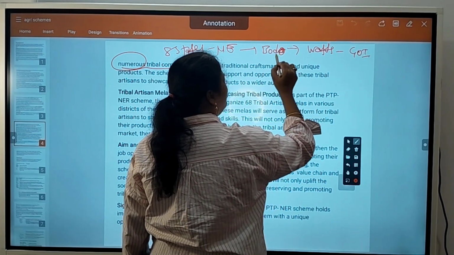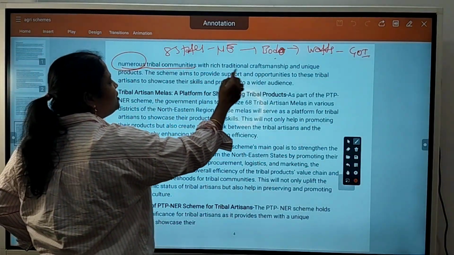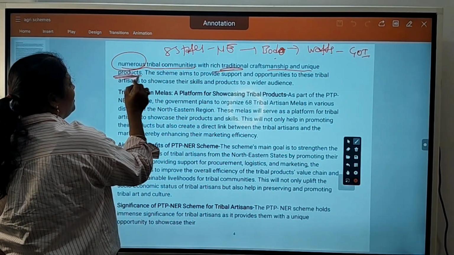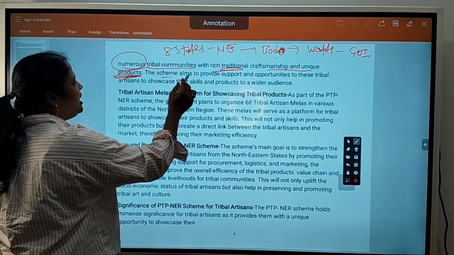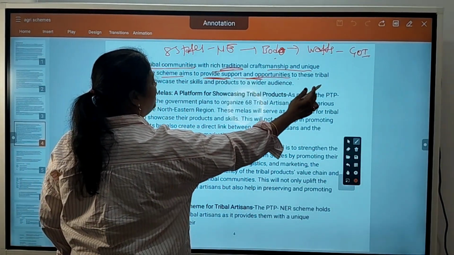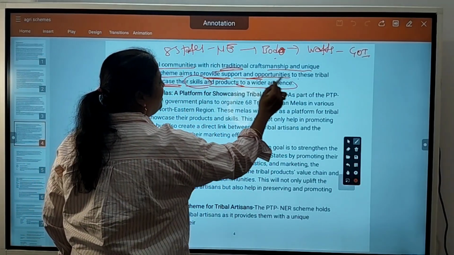Bodo tribe of Bodo region. Okay, so with rich traditional craftsmen, unique products. So they have good craftsmen and unique products also in this. The scheme aims to provide support and opportunity to these tribal artisans to showcase their skills and product on a wider